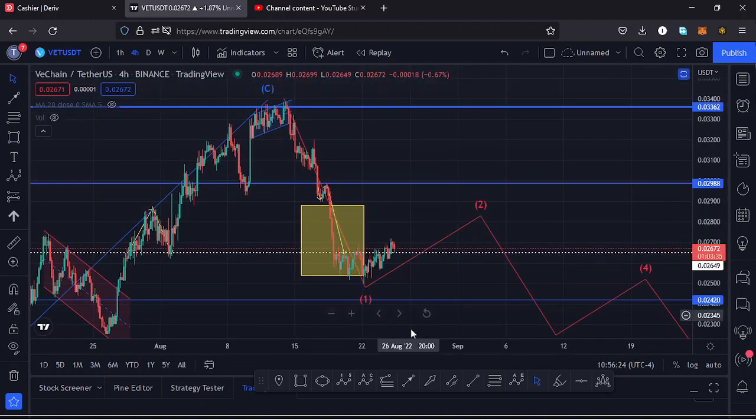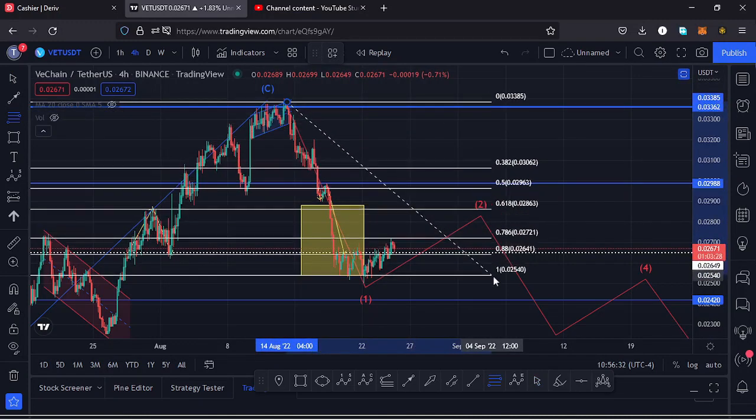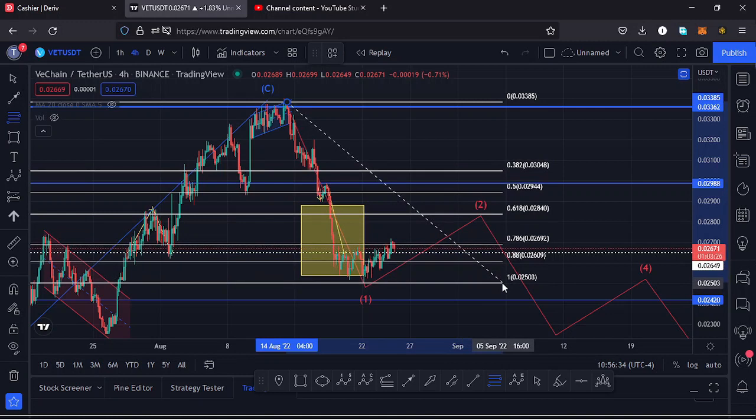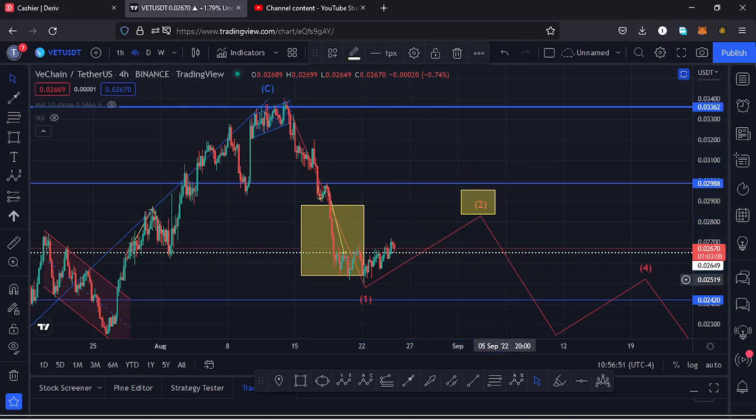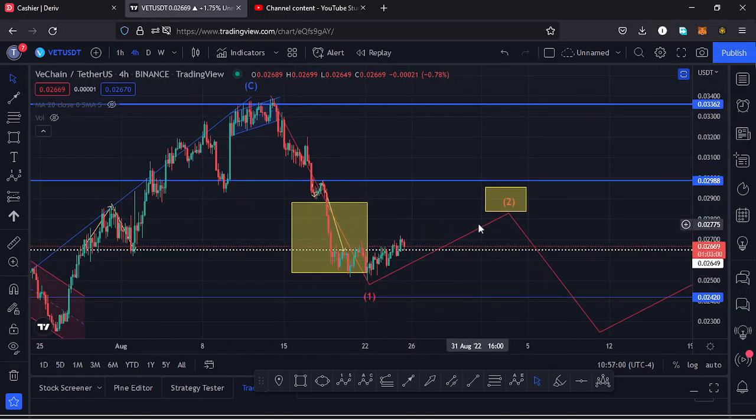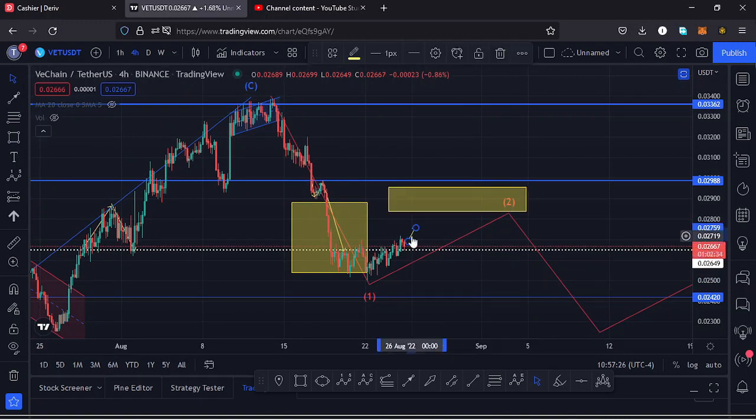in what might be forming a wave 2 to the upside of that 5-wave structure. And using the Fibonacci's, we can get the target area for that second wave, assuming the low for that first wave is in. And to do that, I just need to connect the fibs from the high of the wave 1 to the low of the wave 1, and that gives me a minimum target area between the fib level 0.618 and the fib level 0.5, and that is between the $0.029 mark and the $0.028 mark.